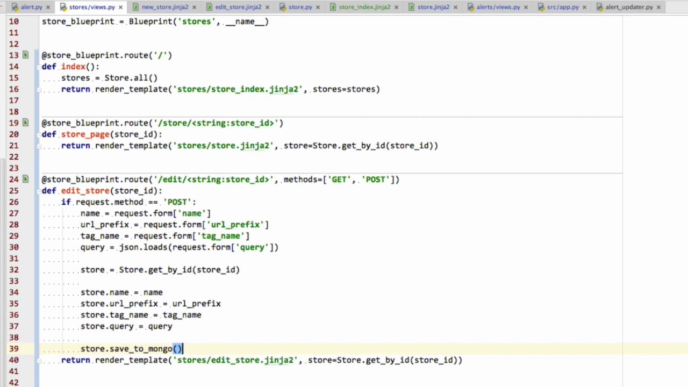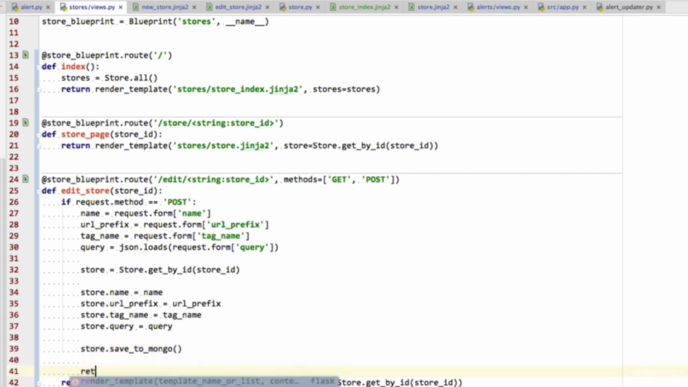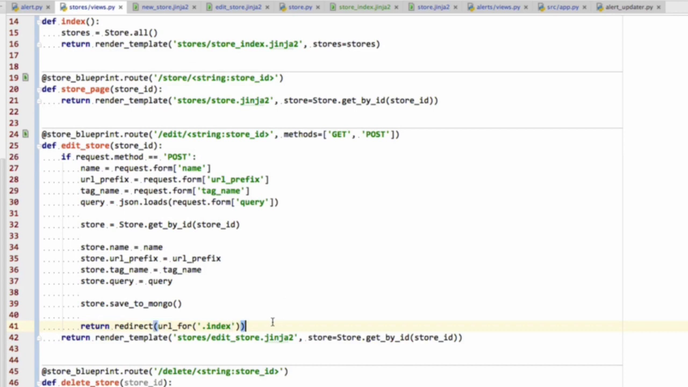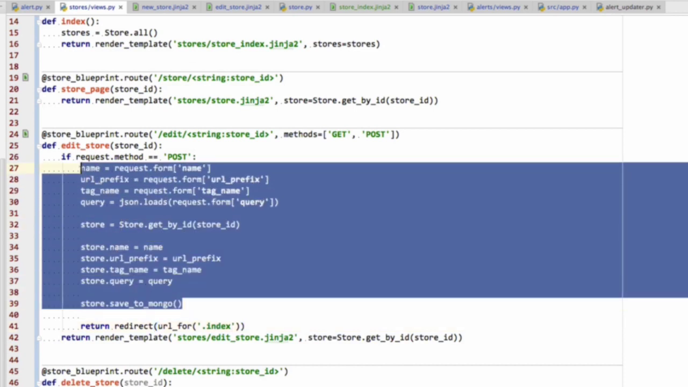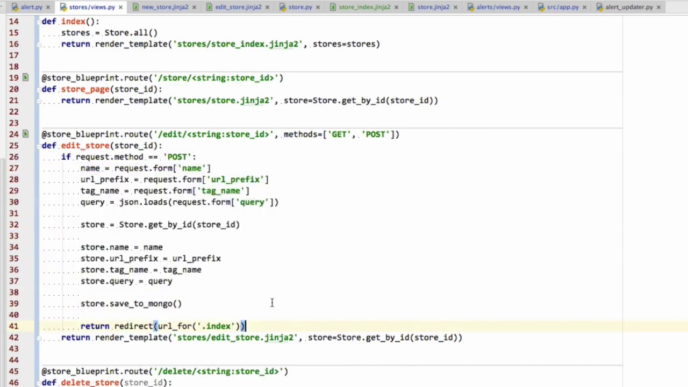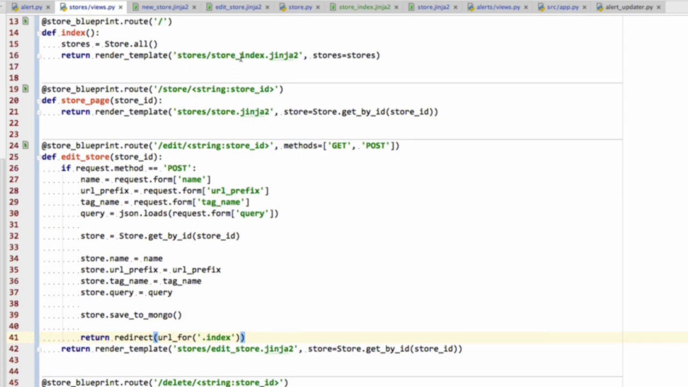Fantastic. So that's us. And finally, return a redirect to URL4 of the index. And what that'll do is let us modify a store, and then it will redirect us back to the index, which, as you know, is showing us the list of stores.